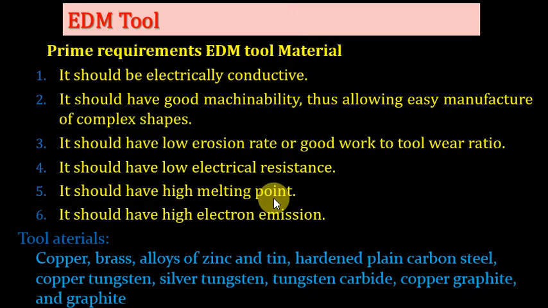The tool needs a very high melting point because the temperature between tool and workpiece is near about 10,000 degrees Celsius. So the tool is soft and highly conductive, but has a very high melting point. It should also have high electron emission. Tool materials are copper, brass, alloy zinc, hardened plain carbon steels, copper tungsten, silver tungsten, tungsten carbide, copper graphite, and graphite. These are the tools.